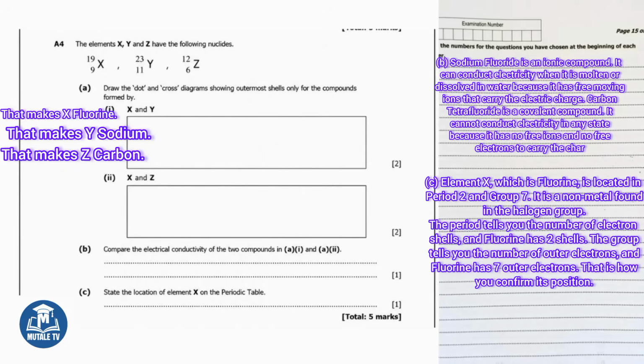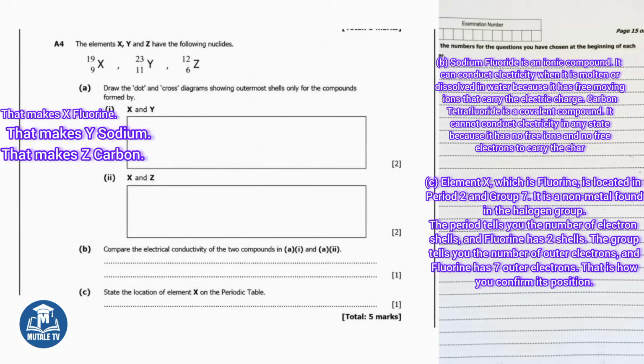Write this. Element X, which is fluorine, is located in period 2 in group 7. It is a nonmetal found in the halogen group. The period tells you the number of electron shells, and fluorine has 2 shells. The group tells you the number of outer electrons, and fluorine has 7 outer electrons. That is how you confirm its position.